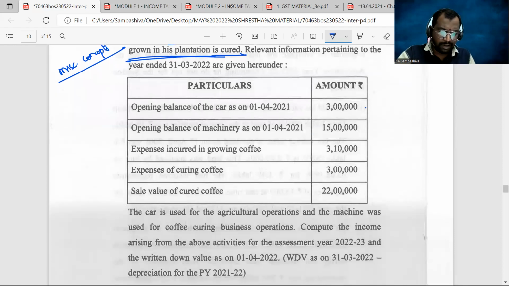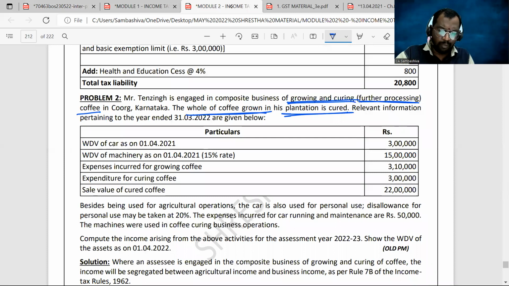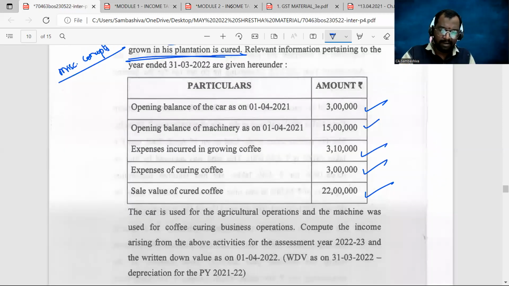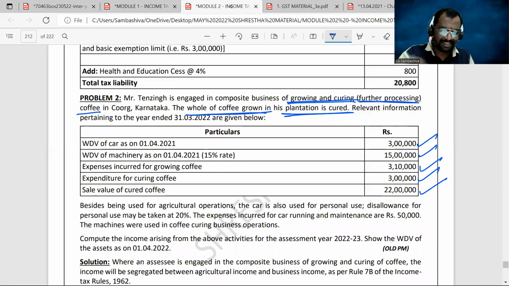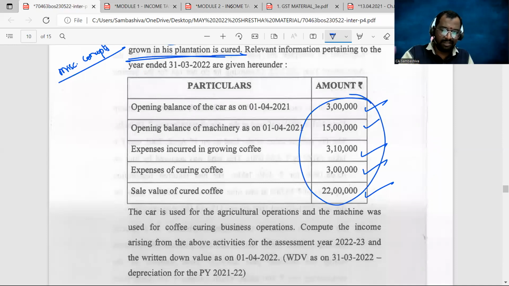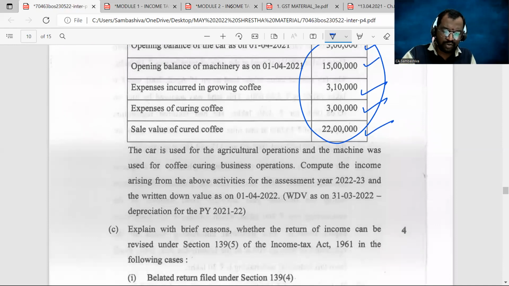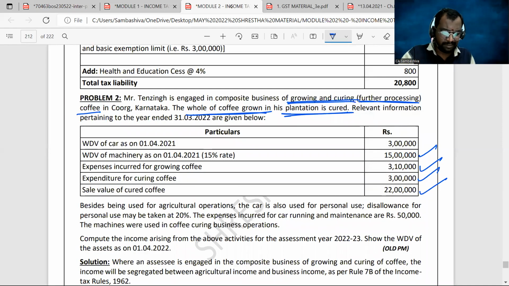Next, opening balance of the car, opening balance of the machinery, expenses incurred in growing of the coffee, expenses of curing of the coffee, and sale value of the cured coffee. Same points, only the amounts are also the same, sir. You can see 3 lakhs, 15 lakhs, 3 lakhs 10,000, and 22 lakhs. And the car is an agricultural operation, machine is used for curing. Same problem as it is.